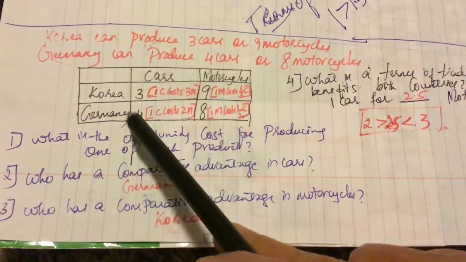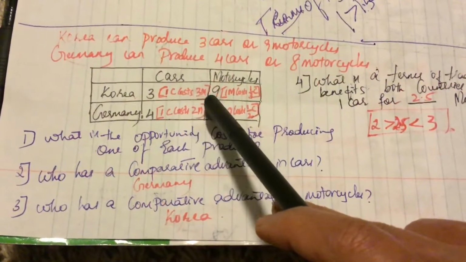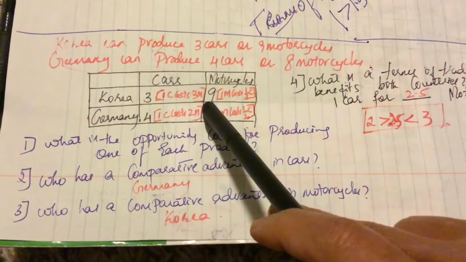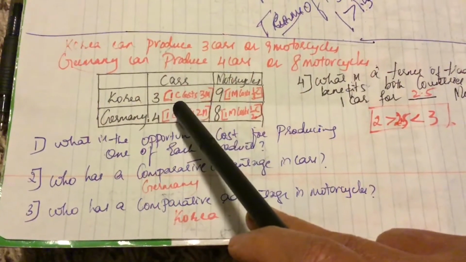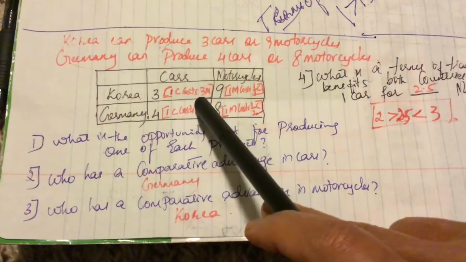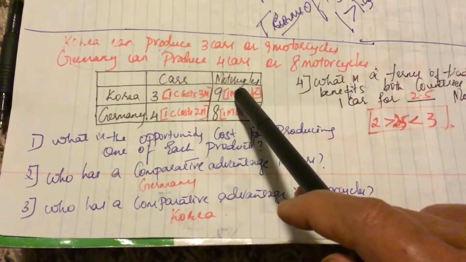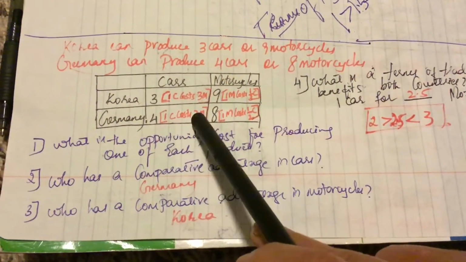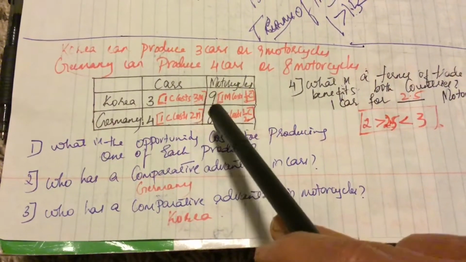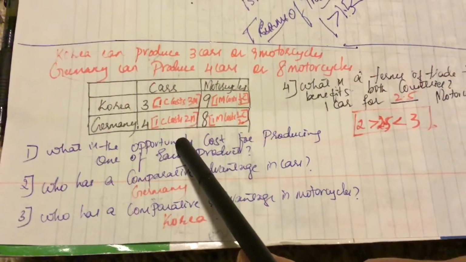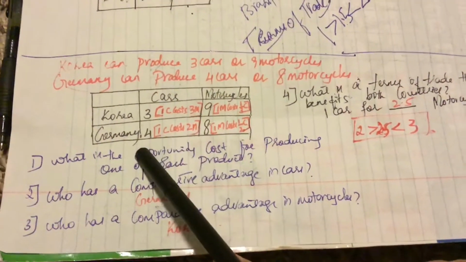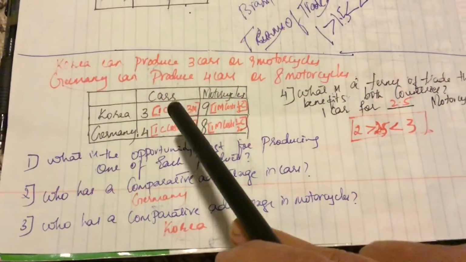For Korea, one car costs 3 motorcycles, 9 divided by 3. That is, for one car it has to give up 3 motorcycles. For Germany, one car costs 2 motorcycles. So it has to give up 2 motorcycles to produce one car. So who has lower opportunity cost? Germany. So Germany specializes in the production of cars.